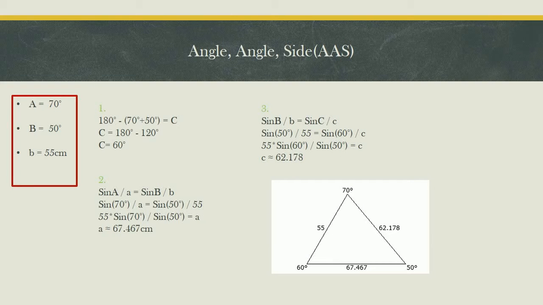Step by step to solve this triangle. Step 1. Subtract from 180 degrees the 2 angles given to find angle C. Step 2. Use the law of sines to find the length of A. Step 3. Use the law of sines to find the length of C.